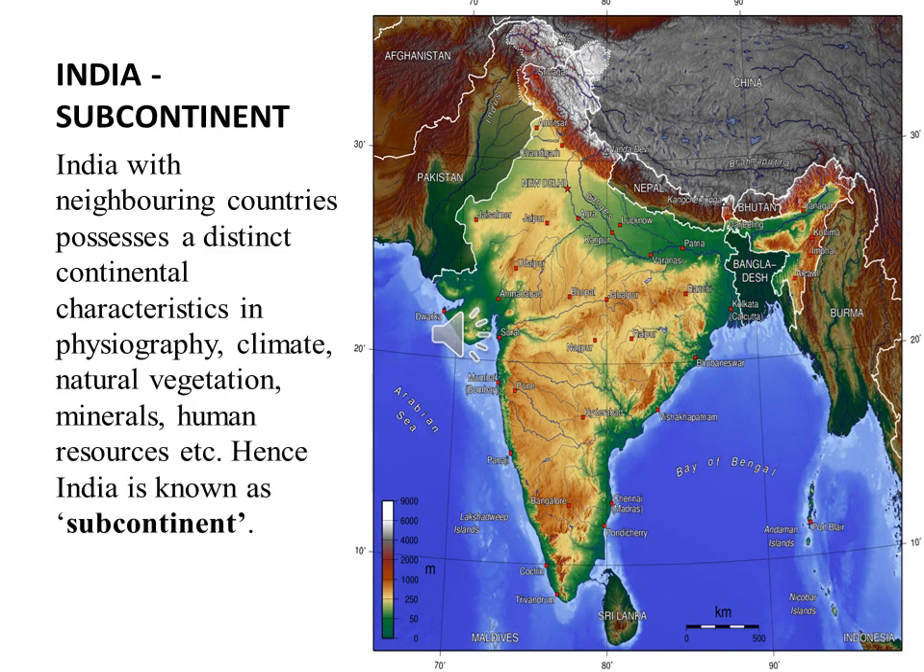The continental characters include physiography, different physical structure, then climate. You can see very hot climate in the desert region, and also very cold, shivering climate. Then natural vegetation: you can find evergreen forest, and also dry forest. Minerals: different minerals are found in India. Then different human resources: different kinds of people, different races you can find in India. So that's why India is called a subcontinent.